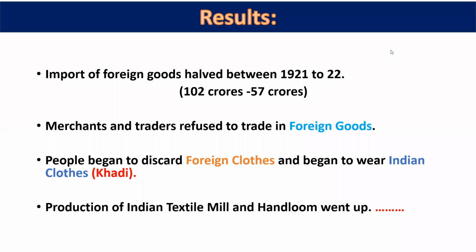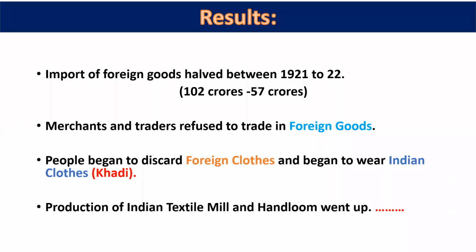Merchants and traders started to refuse to trade in foreign goods, because the people did not want to use foreign goods. That's why the merchants and traders refused to trade with them. People began to discard foreign clothes and started to wear Indian clothes, that is khadi.